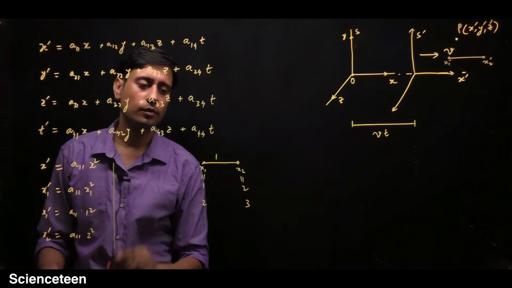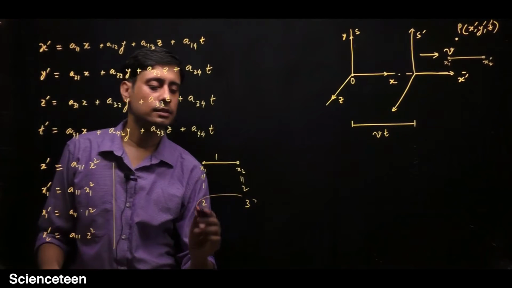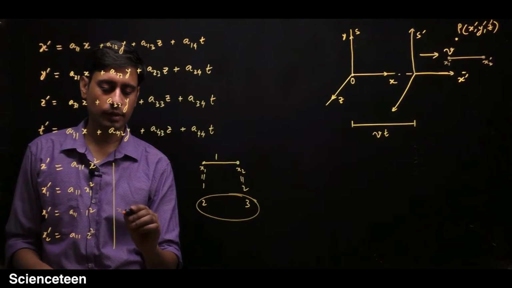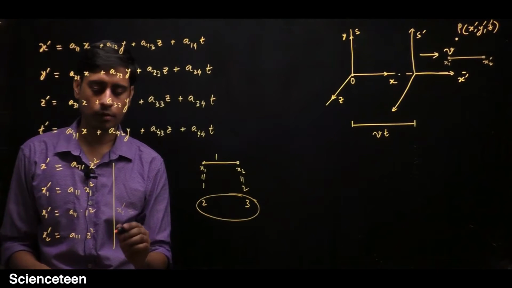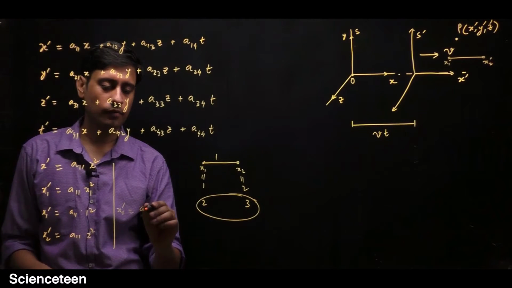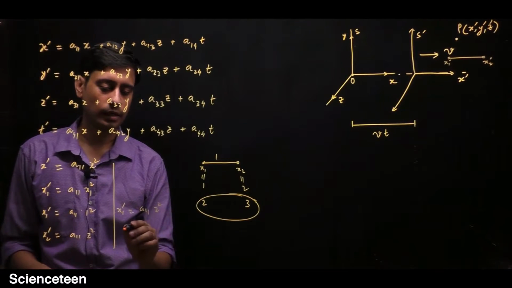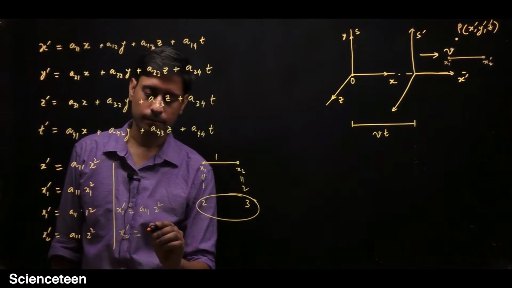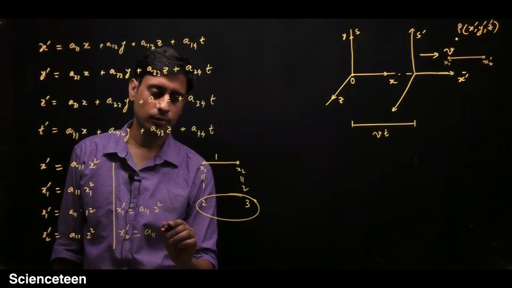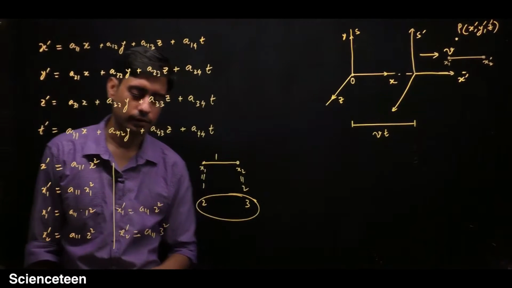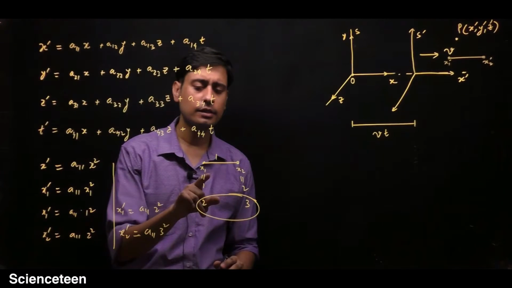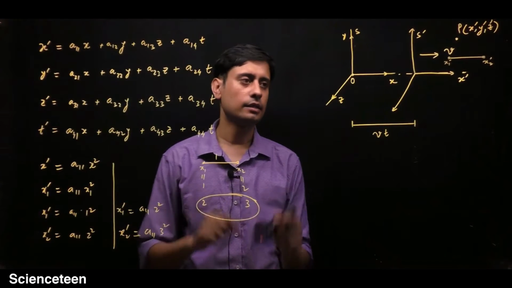Now if you do it for these, you will get that x1 prime is a11 into 2 square and x2 prime is a11 into 3 square. What is the meaning of writing like this?